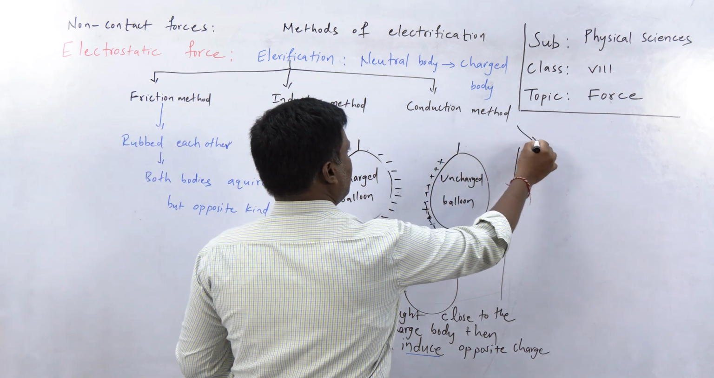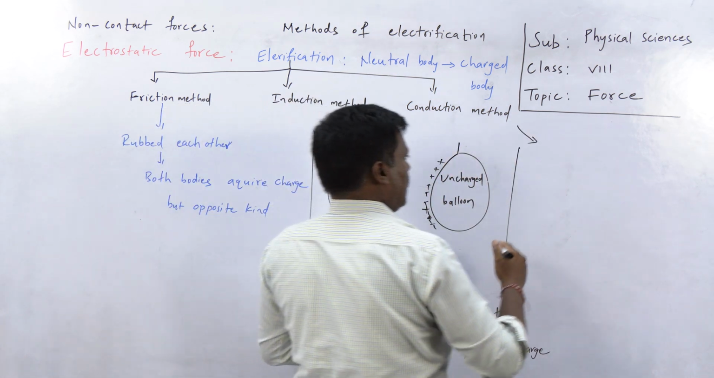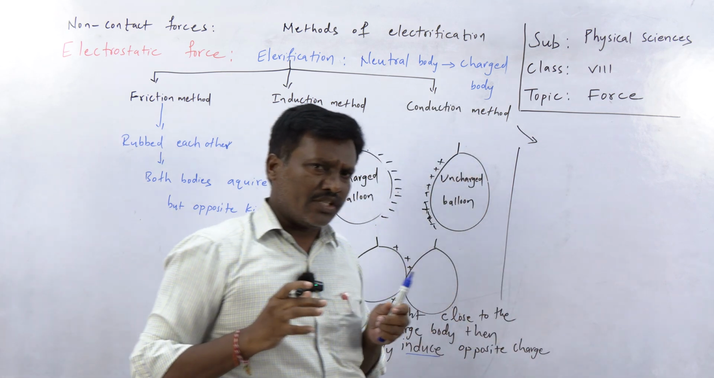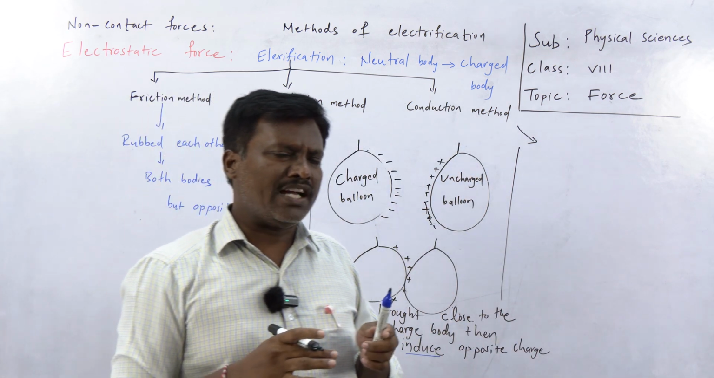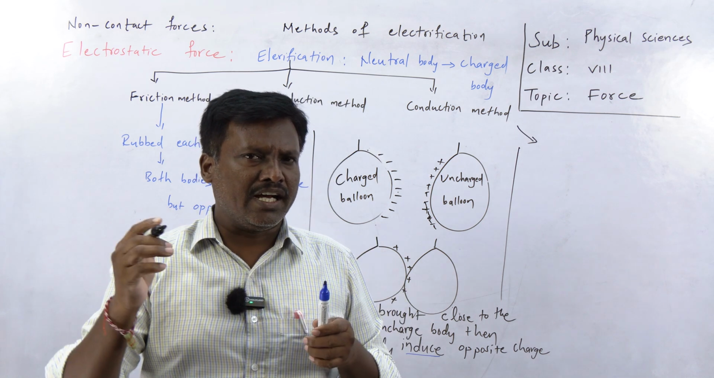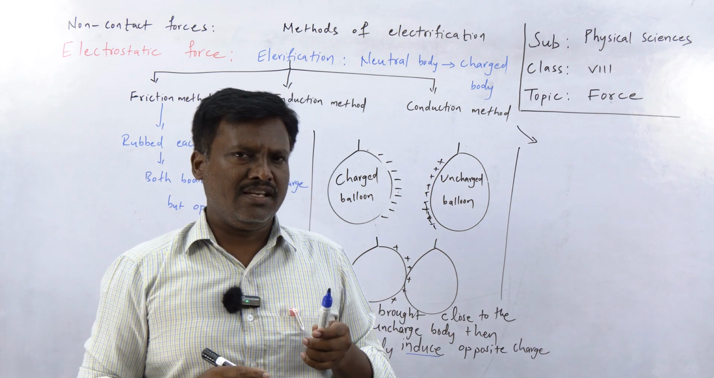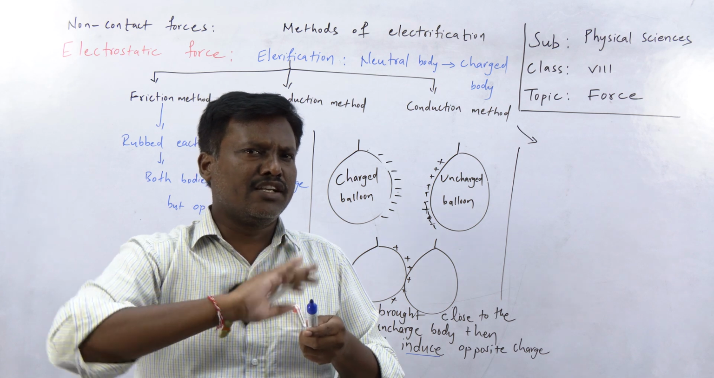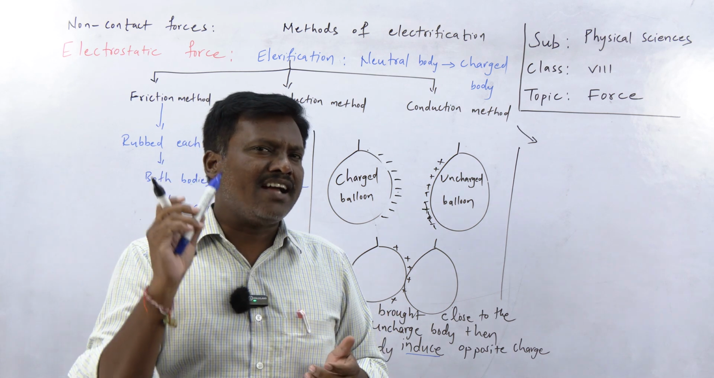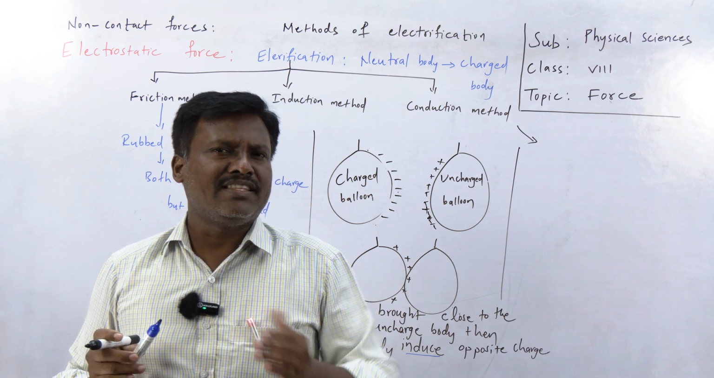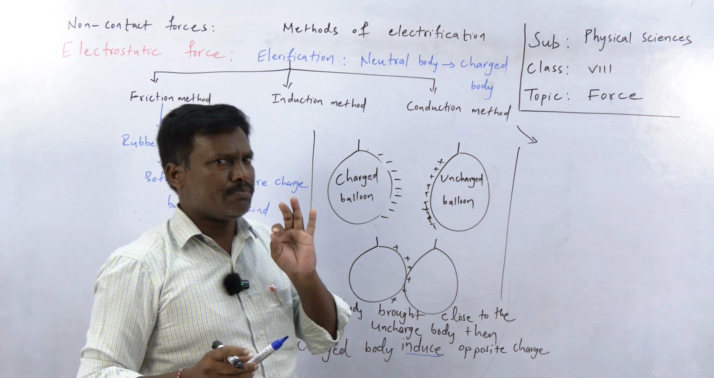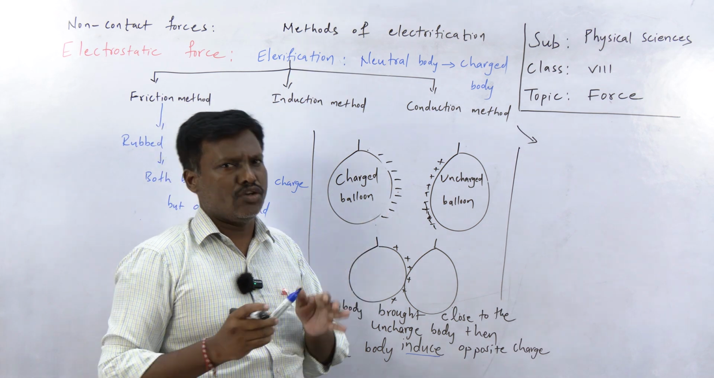In the conduction method, let's say this is convention. When we rub a silk cloth and a glass rod for a long time, the glass rod gets positive charge. This is convention. A glass rod usually gets positive charge when it is rubbed on the silk cloth.